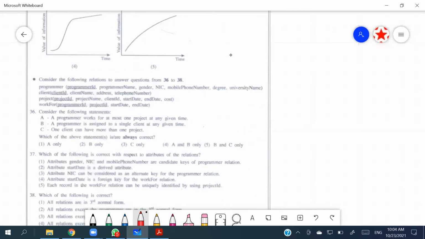Okay. Normalization. Consider the following statement. A programmer works for at most one project at a given time. Okay, let's go through the database and see. Consider the following relation to answer questions 36 to 38.